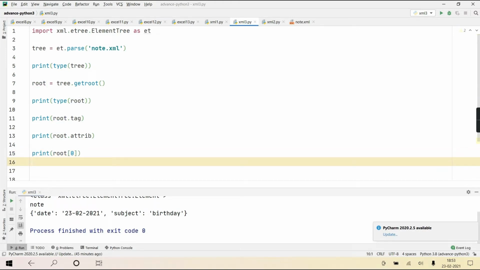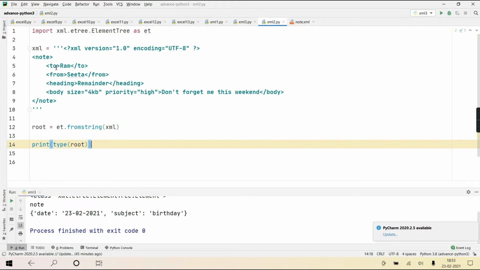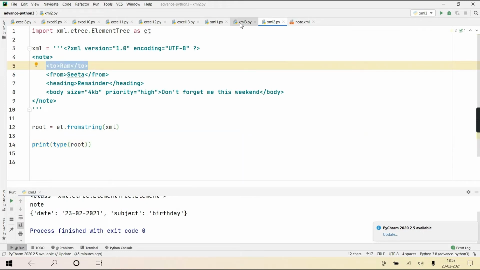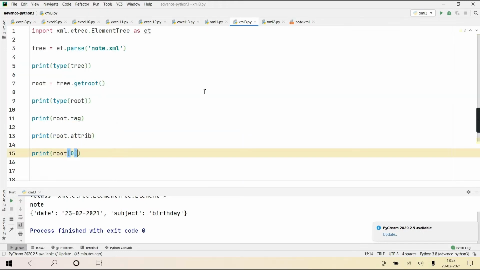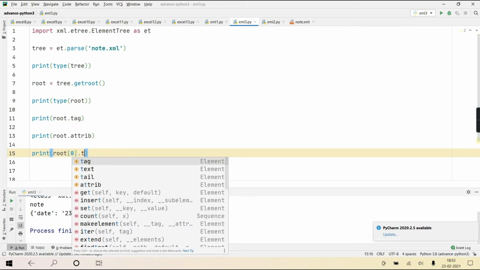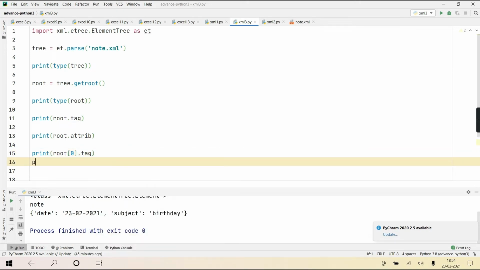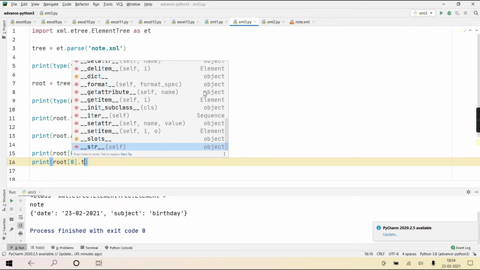Root of 0 is also an object of class Element only, but it will be this element. See, if you want, I'll show you. Root of 0 dot tag. See, print root of 0 dot text.